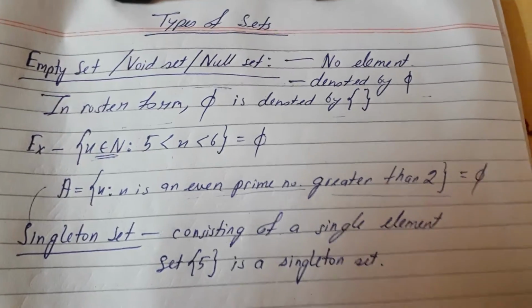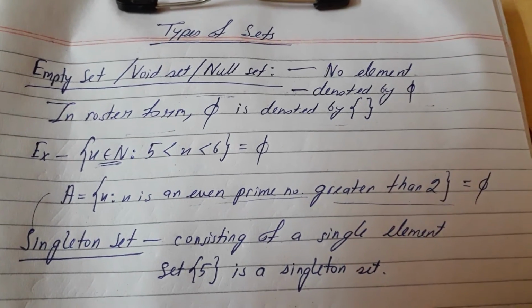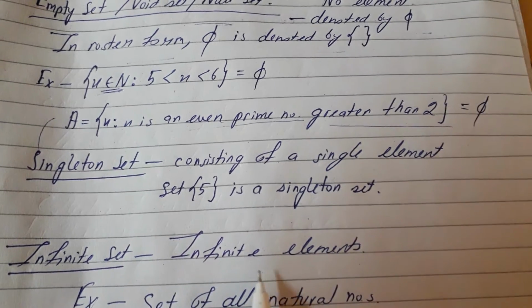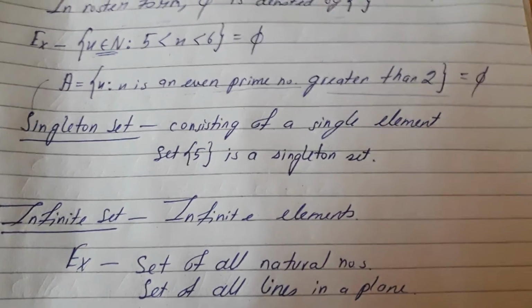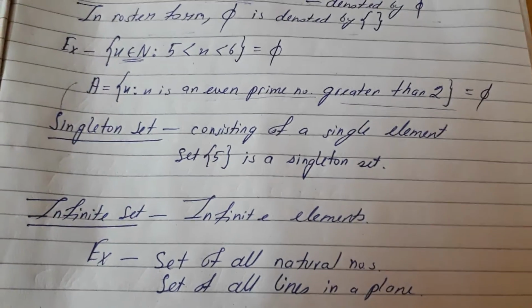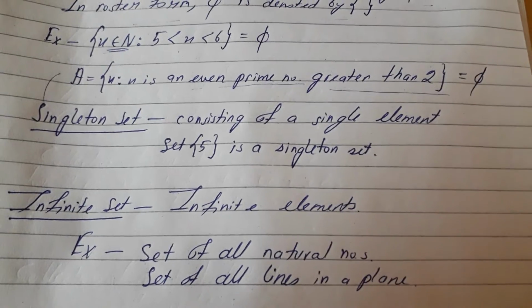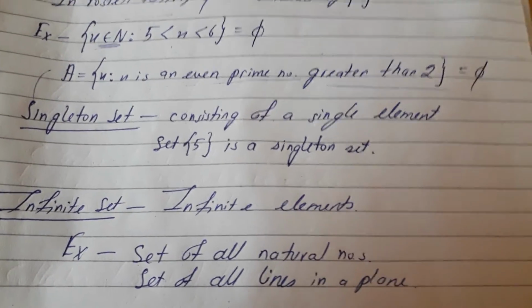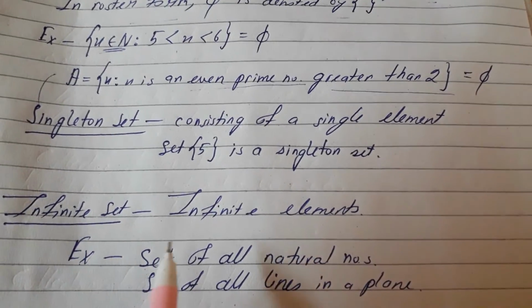See, singleton set. From the name it will be clear that it consists of a single element. Set {5} is a singleton set. See, an infinite set consists of infinite elements. Suppose the set of all natural numbers, or the set of all lines in a plane, so these are not finite. In a plane you can find many lines, infinite points. So these are all examples of infinite sets.